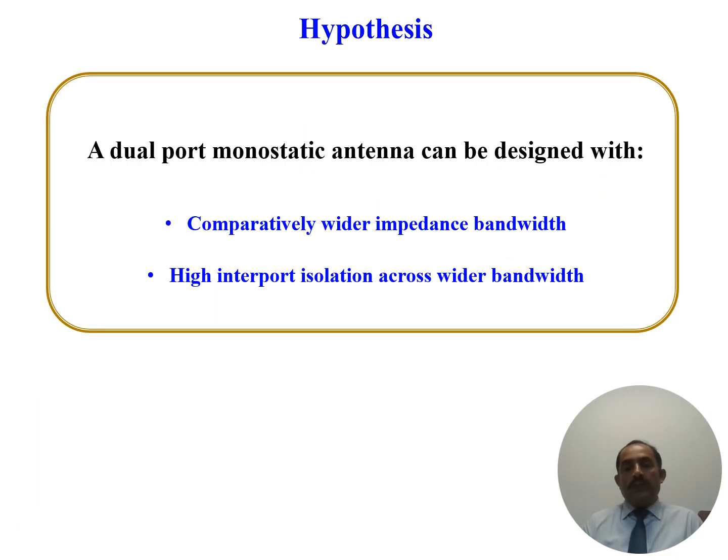Now the question is, can we realize an antenna with comparatively wider impedance bandwidth, and especially with unidirectional characteristics, where we have a very high front-to-back ratio? And of course, in that case, radiation is in one direction. And the second thing is, with the same antenna, can we achieve high isolation across the wider bandwidth? Bandwidth means a range of frequencies. So at least our antenna should provide high isolation over the impedance bandwidth of the antenna.